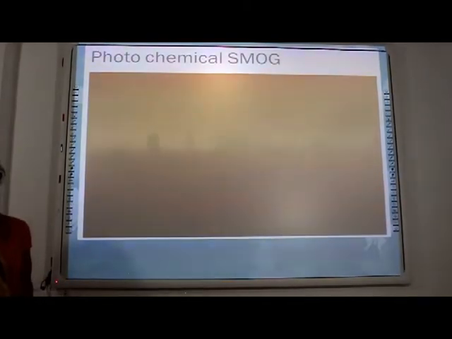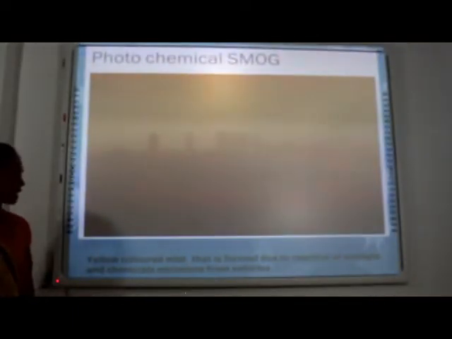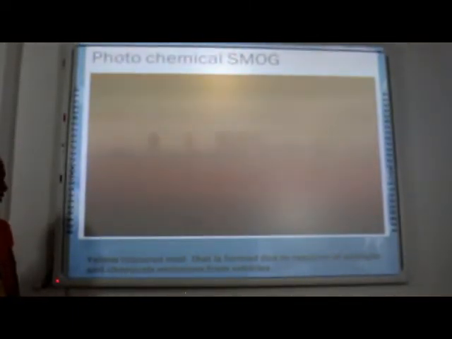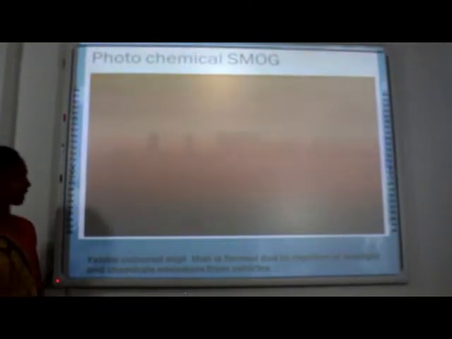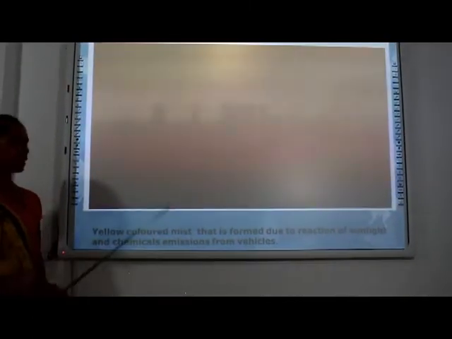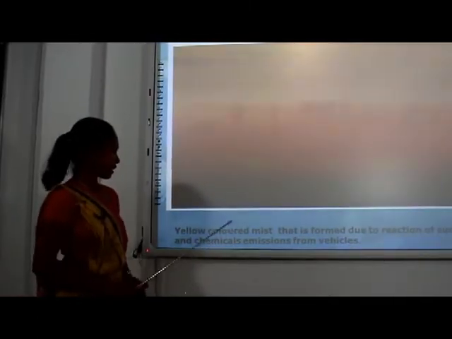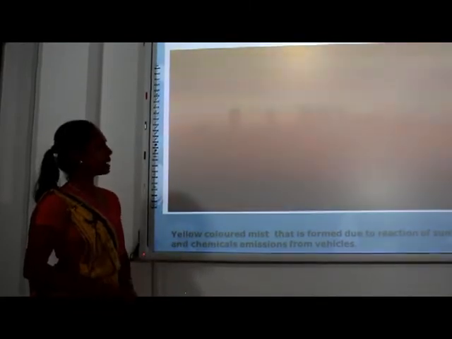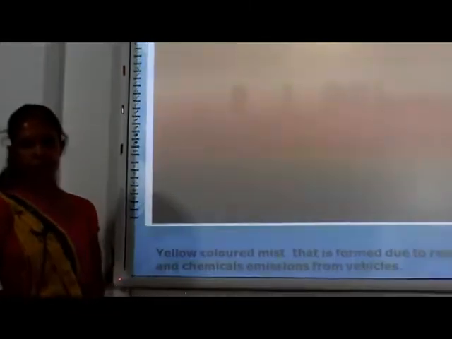So this diagram represents the area that is subjected to photochemical smog. It is a cloudy, yellow colored mist that is formed due to the reaction of sunlight and chemical emissions from vehicles. Basically, the chemicals emitted from vehicles react with the sunlight and make a mist. So the atmosphere becomes turbid, and we call it photochemical smog.